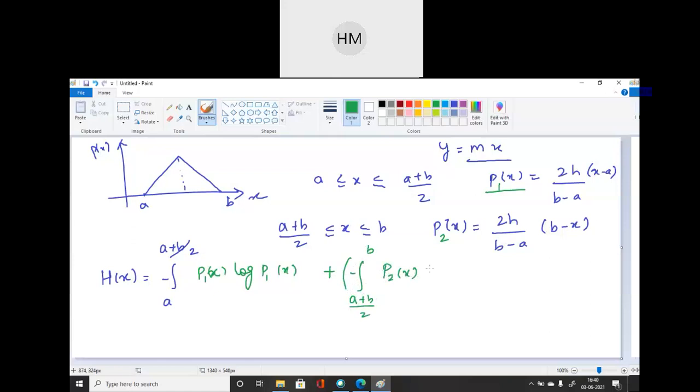Clear? I committed one mistake over here. I'm recorrecting it. Okay. So please all of you put down these values.